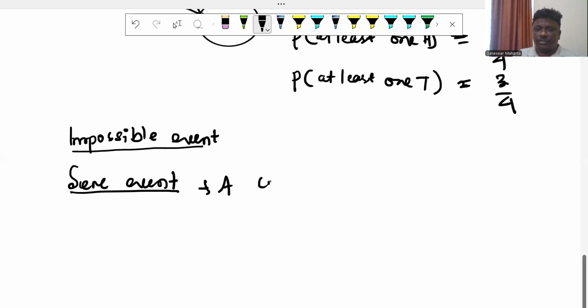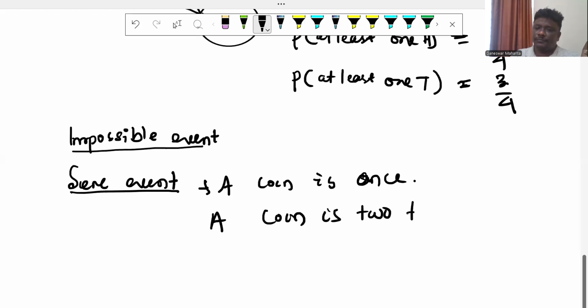A coin is tossed one time, once. A coin is tossed two times. A coin is tossed three times. That is a sure event. Impossible event, that is not possible.